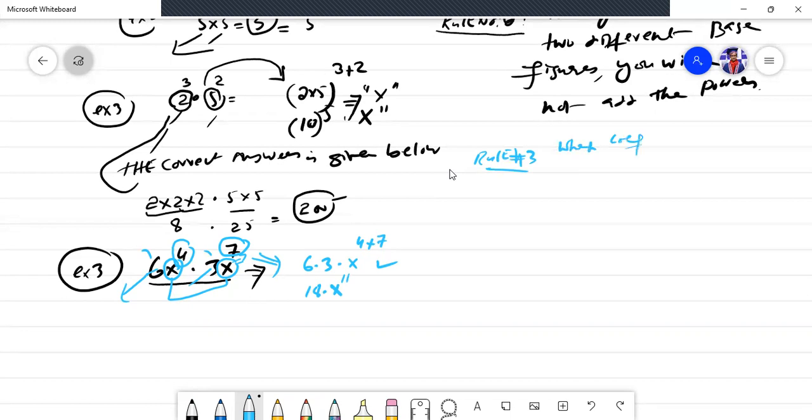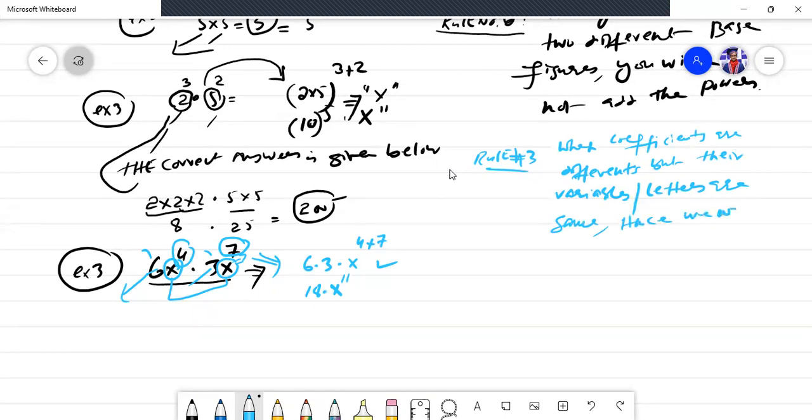When coefficients are different but their variables or letters are same, we will add the powers as we did in rule number 1.